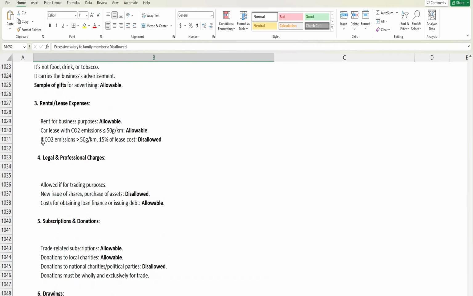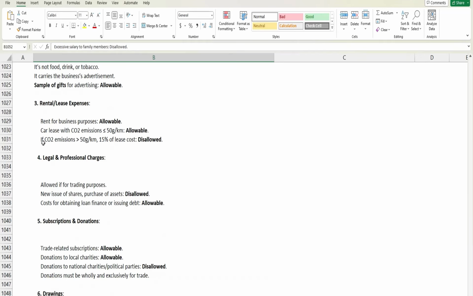Okay, so next one is rental and lease expenses. If the business is paying any rent for the purpose of trade, it is allowable, whether it's a car or a warehouse, anything.